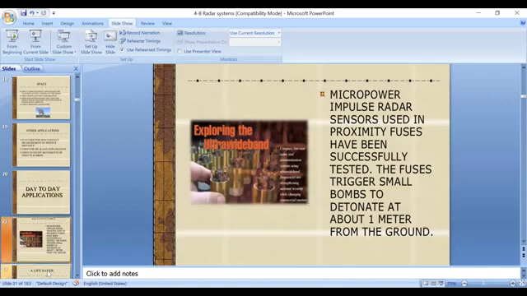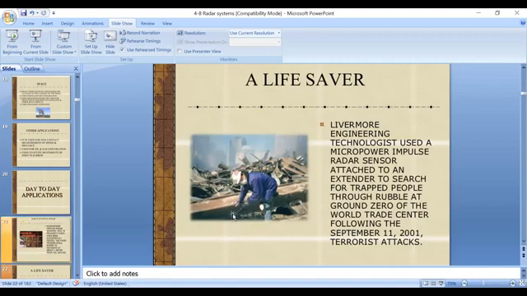Okay. And lifesaver, actually this element is acting as a lifesaver. Again we are using micro power impulse radar sensors with an attached extender to search for people trapped in rubble at ground zero of the World Trade Center. They are taking the example of the World Trade Center attack, which happened in the year 2001 on September 11th.